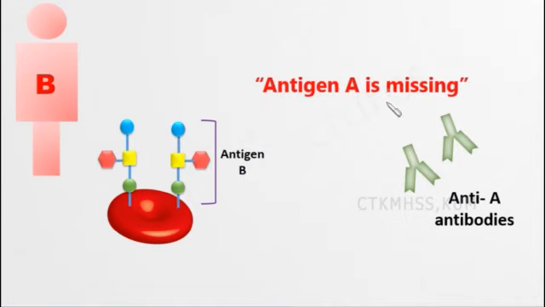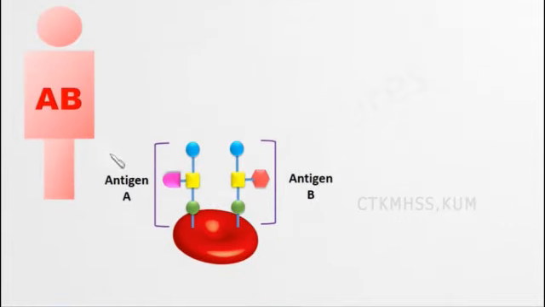Now in the same way, if you see AB blood group, they will have both antigen A and antigen B. So if they have both antigen A and antigen B, normally there will not be any antibodies. So no antibodies will be seen.